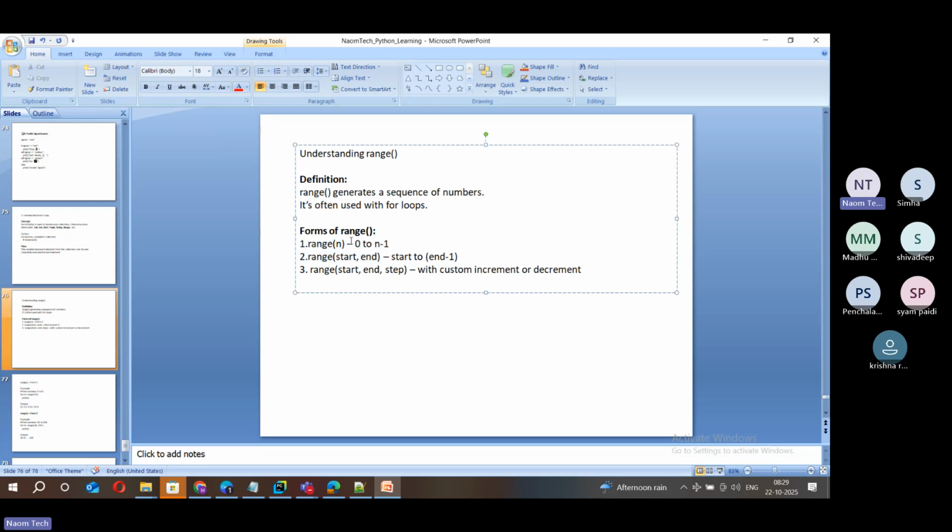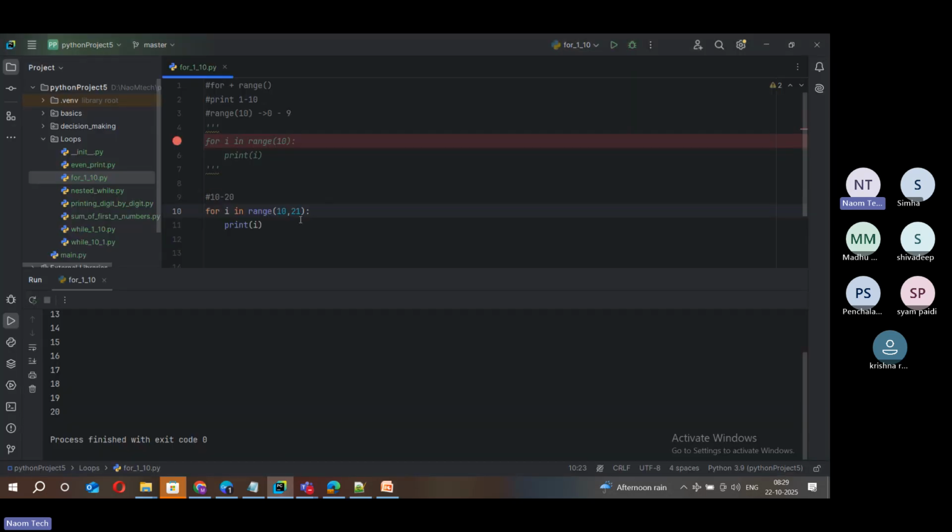They don't have the capacity to generate elements in descending order. Suppose I want elements in reverse order, so either this or this is not sufficient for that. Let me just show you. Suppose I want to print from 10 to 1. Let me try this and right click and run.